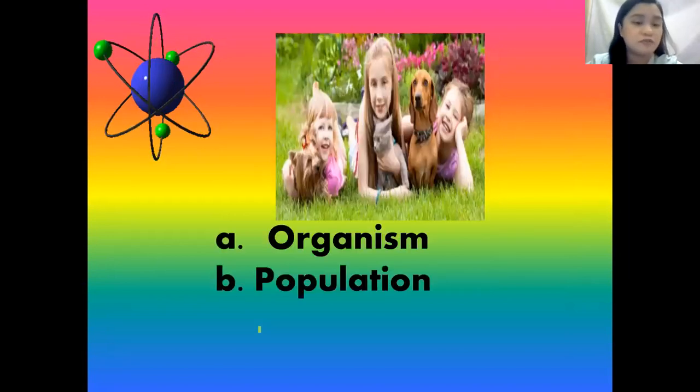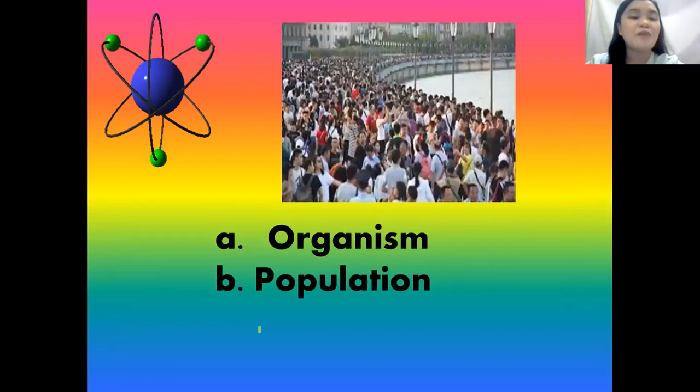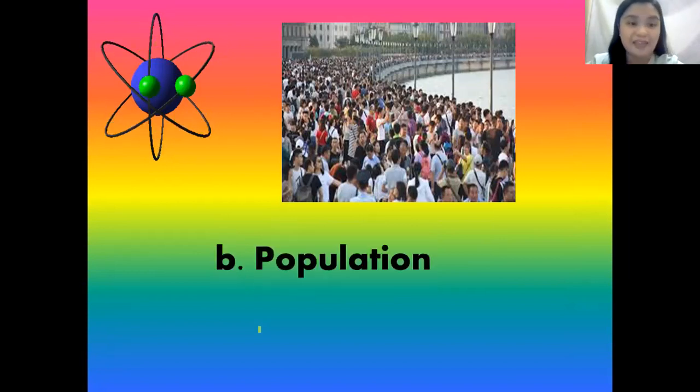Next, how about this one? A, organism, B, population. All right, good job. How about the next picture? A, organism, B, population. Of course, since you answered organism before, this one is population.